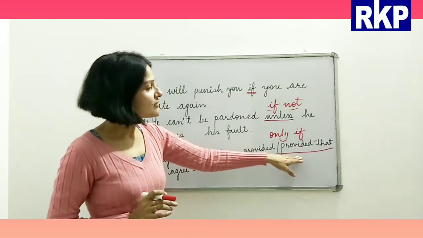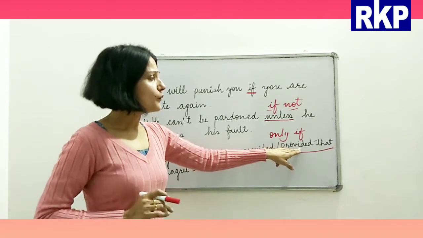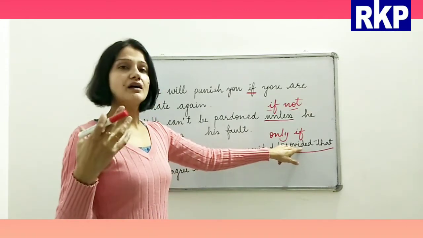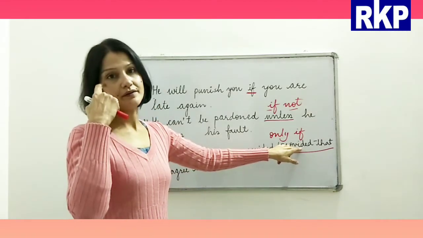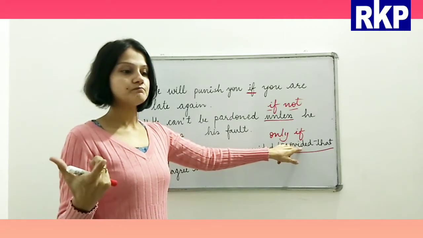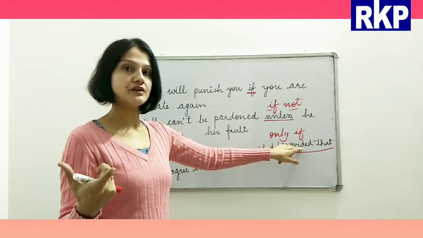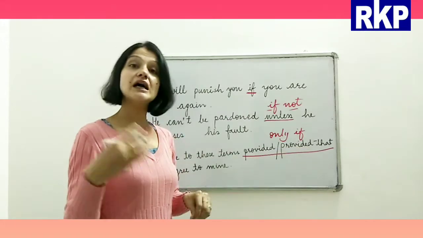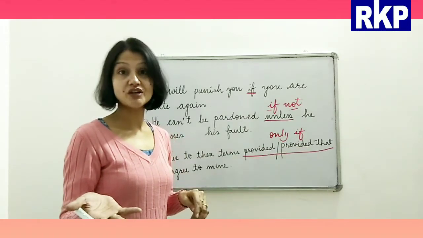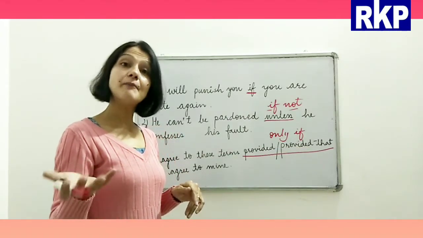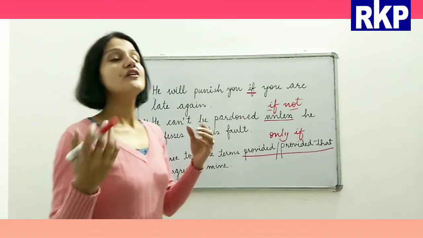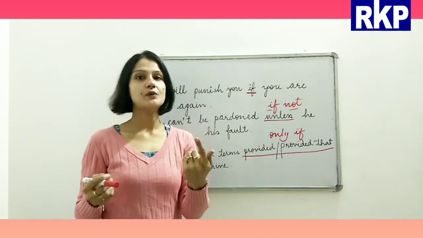And beta, if you see here, when there is more than one word in a conjunction, we call it a compound conjunction, which is more than one word.